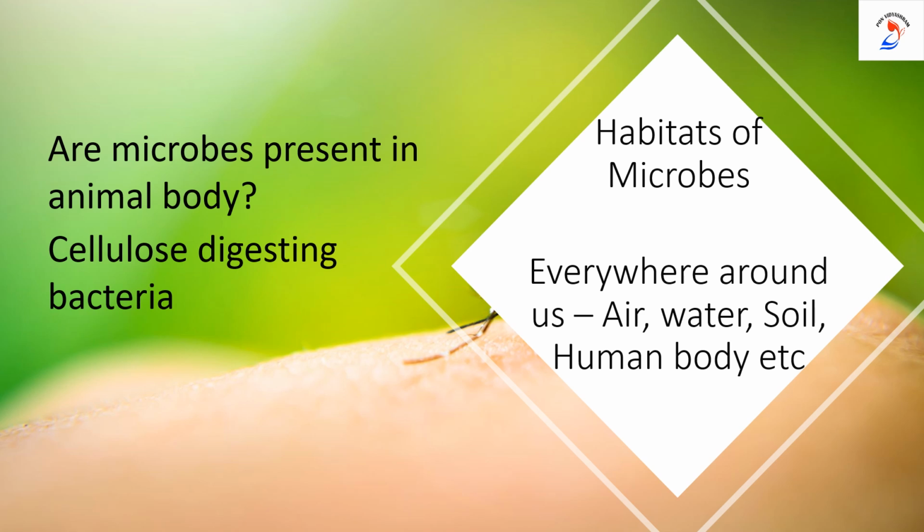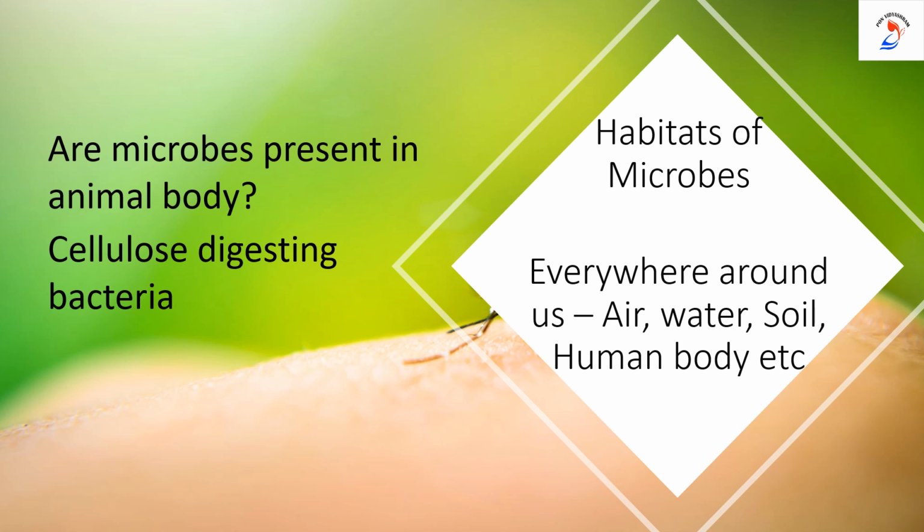Next, habitats of microbes. Where do these organisms survive? Everywhere around us, that is in air, in water, in soil, inside the human body. Are they present in animals' body? Yes, they are present in animals' body. Can anyone say an example for this? Last year you have learnt. Yes, cellulose digesting bacteria are present in ruminants' stomach. Okay, we have learnt this under symbiotic relationship. Do you remember, children? What do you mean by symbiotic relationship?